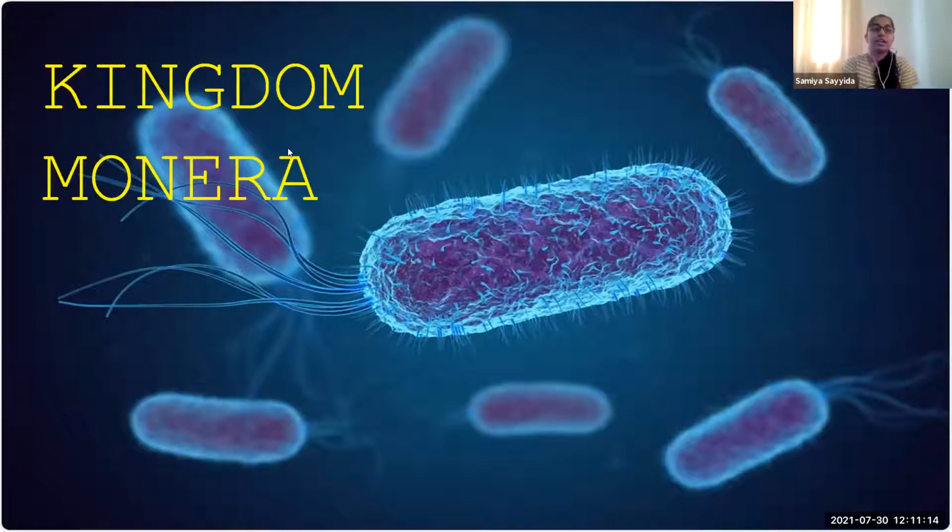Good morning. I'm going to take a seminar on Kingdom Monera. Before I start, I would like to give a small idea about this. Throughout this, we'll be seeing about bacteria, as they are the main members, or maybe the only members, in this kingdom.